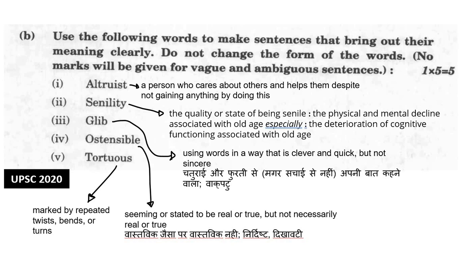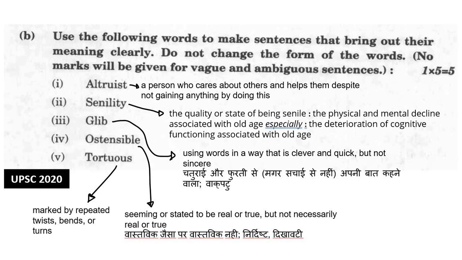Now the fourth word is ostensible. It means seeming or stated to be real or true, but not necessarily real or true. Something which seems like it's true, but not necessarily it can be true. That is ostensible. Let us understand the sentence. Their ostensible goal was to clean up government corruption, but their real aim was to unseat the government. Or the ostensible reason for his absence was illness, but everyone knew he had gone to a football match. Okay, that can be ostensible.